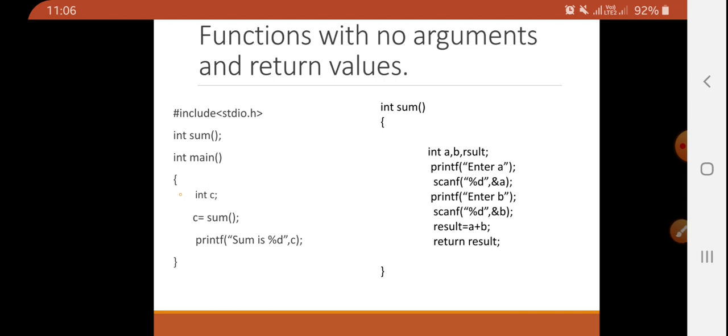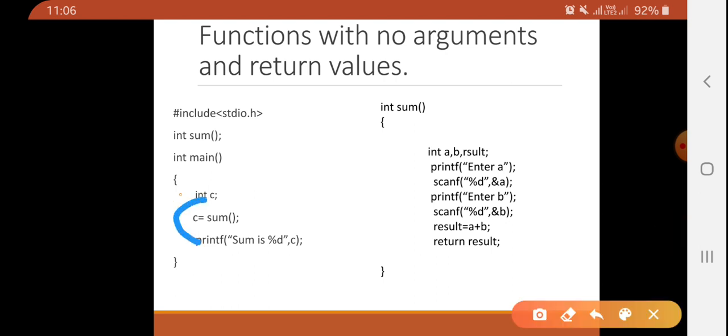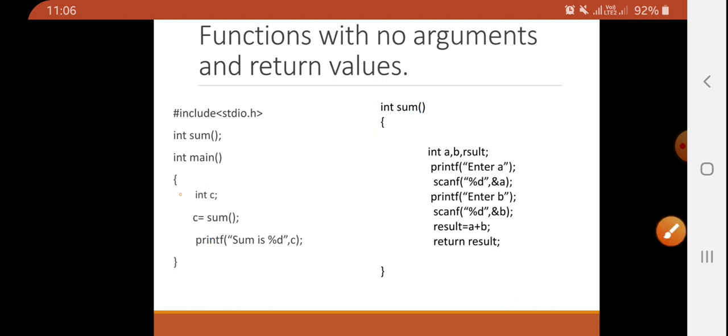And in order to store that value, we have to write a variable equal to the function call, and that variable must be of the same type. Here the function return type is integer, so we have to declare C of type integer.